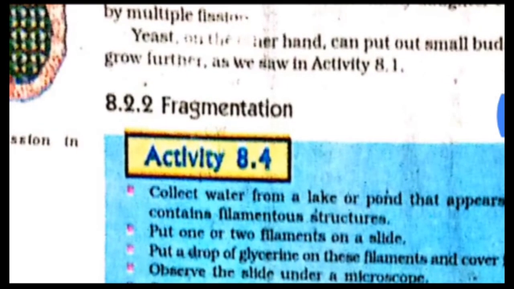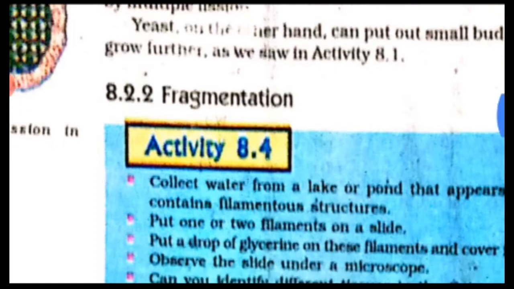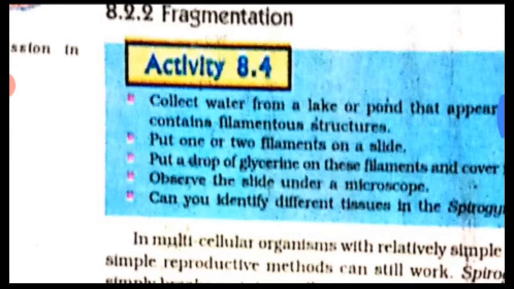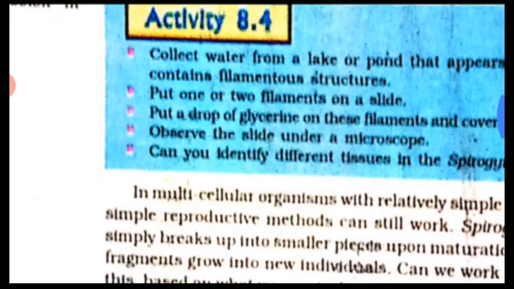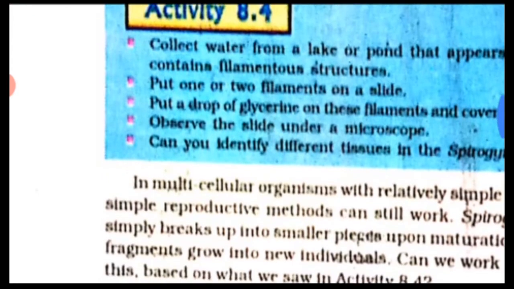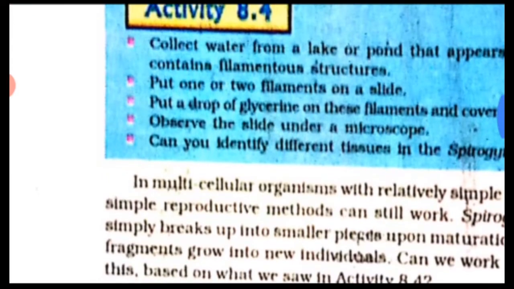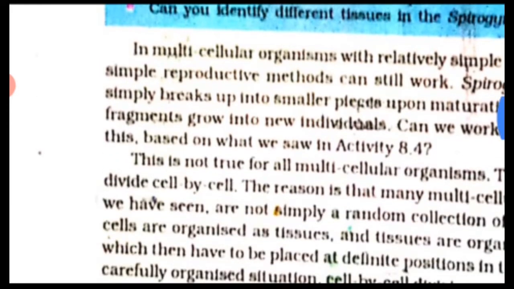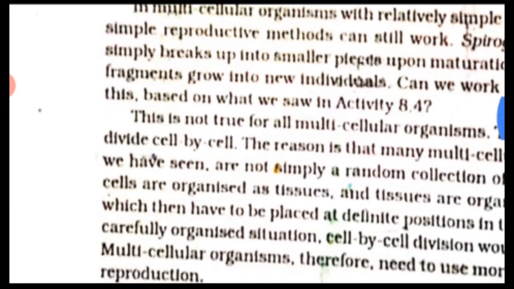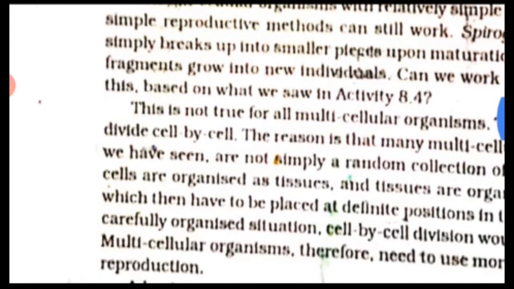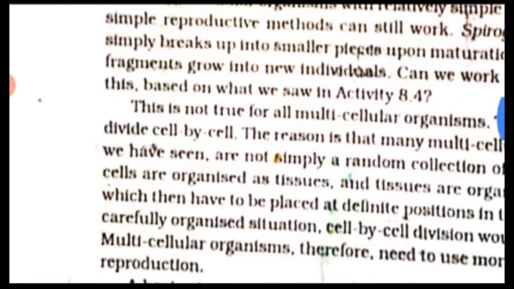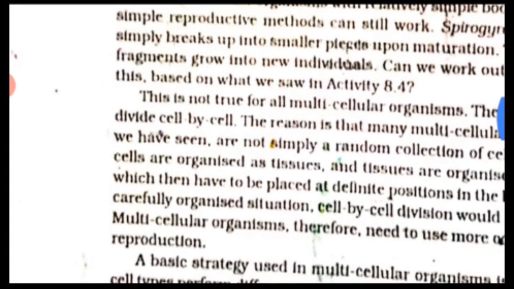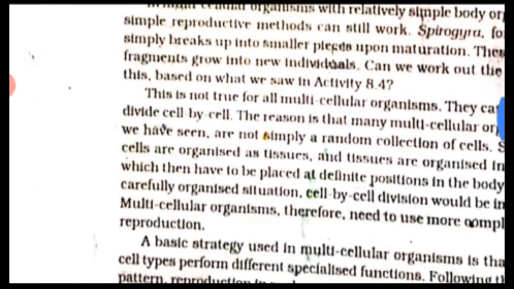Means you can see this is a single leishmania, right? Inside it a single cell is present, that is why it comes under unicellular organisms, right? And after the process of binary fission, it can divide itself into a number of individuals. You can see here, after the process of binary fission we get two leishmania.